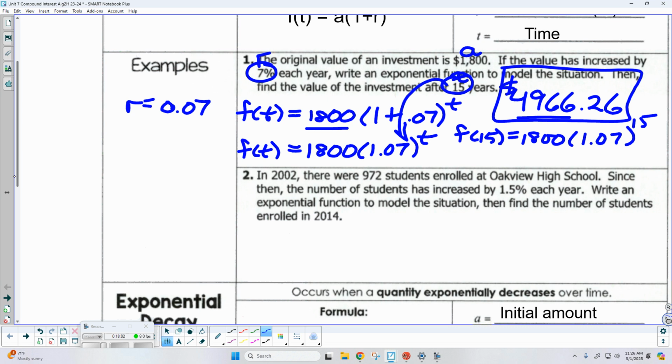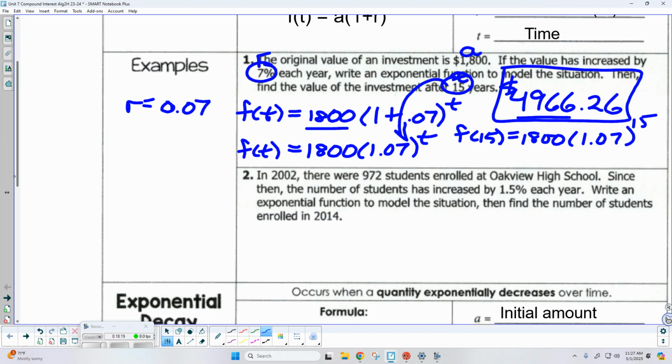In 2002, there were 972 students enrolled in Oakview High School. Since then, the number of students has increased by 1.5% each year. Write an exponential function to model the situation. Then find the number of students enrolled in 2014.